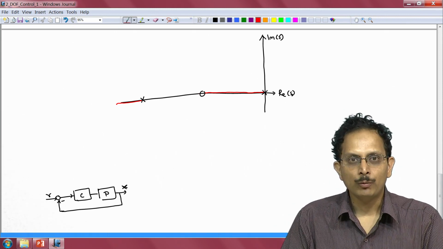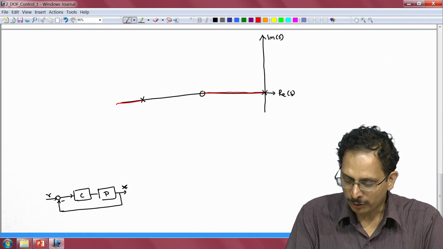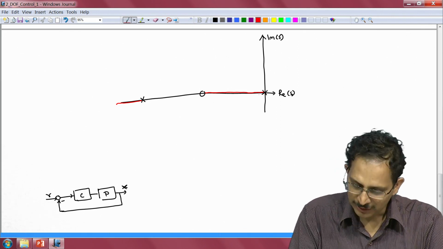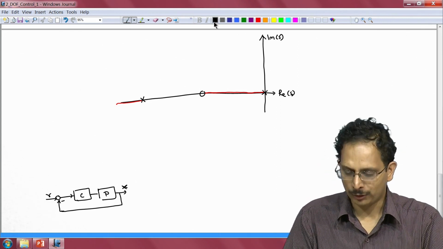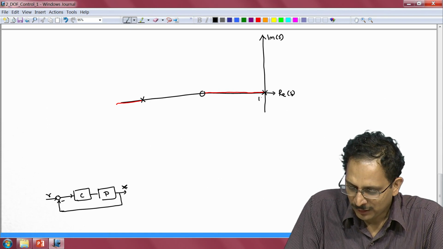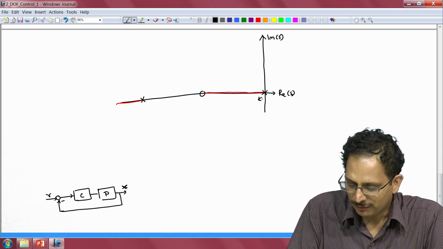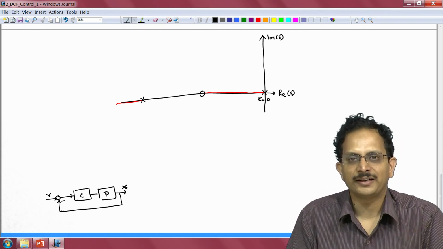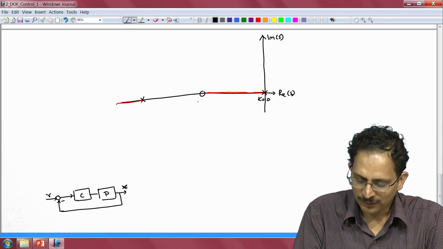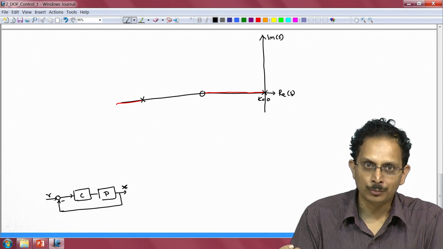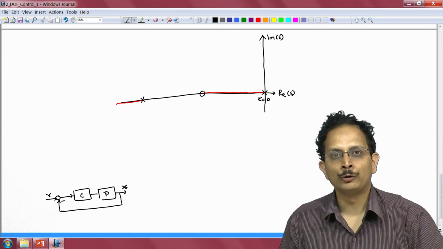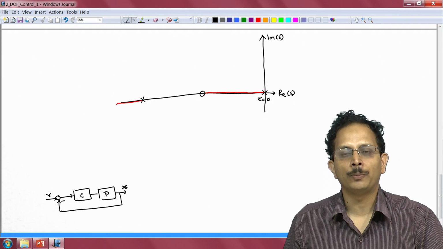To do that, what I want to first underscore is that the root locus starts at an open loop pole and ends in an open loop 0, and the gain of the root locus of the open loop system near the open loop pole will be 0. So the gain near the open loop pole is 0, and as the gain is increased, the closed loop pole moves away from the open loop pole position and towards the open loop 0.